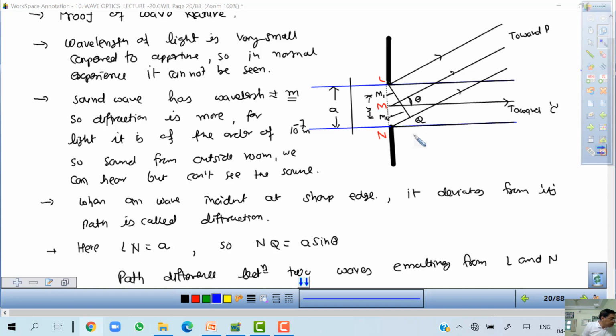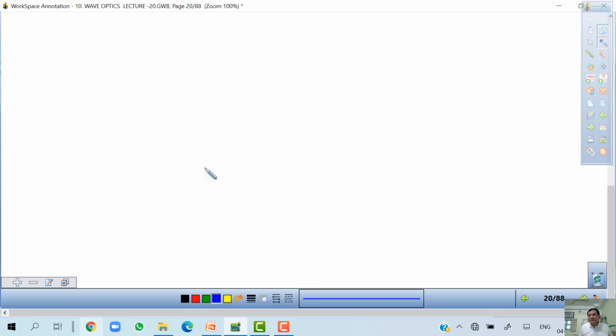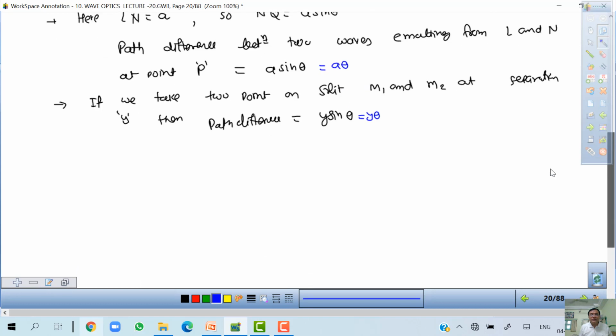It is Fresnel who has done this job. He has calculated the intensity at point P because of the wave emitted from all the points of the slit, with consideration of phase difference. But what we are going to explain is the logical way. We have to logically explain what intensity will come at P. So don't worry, we are not doing that calculation because I also don't know it.